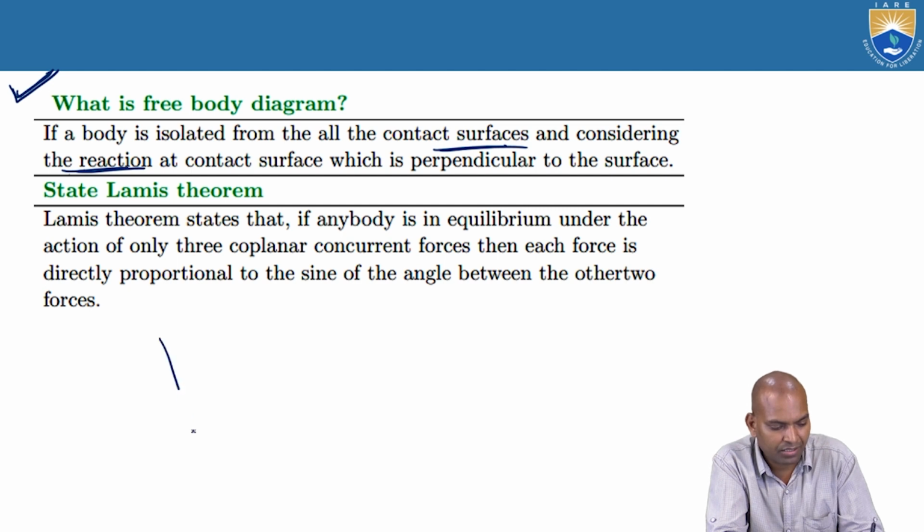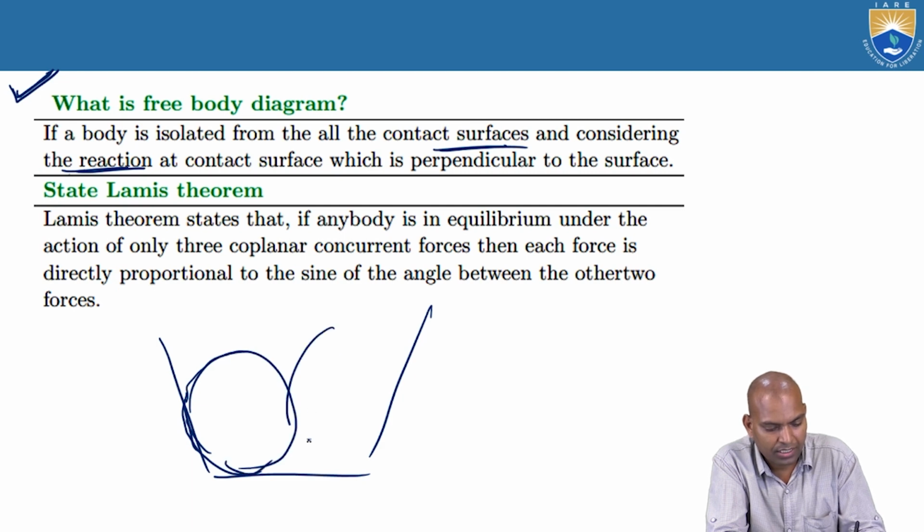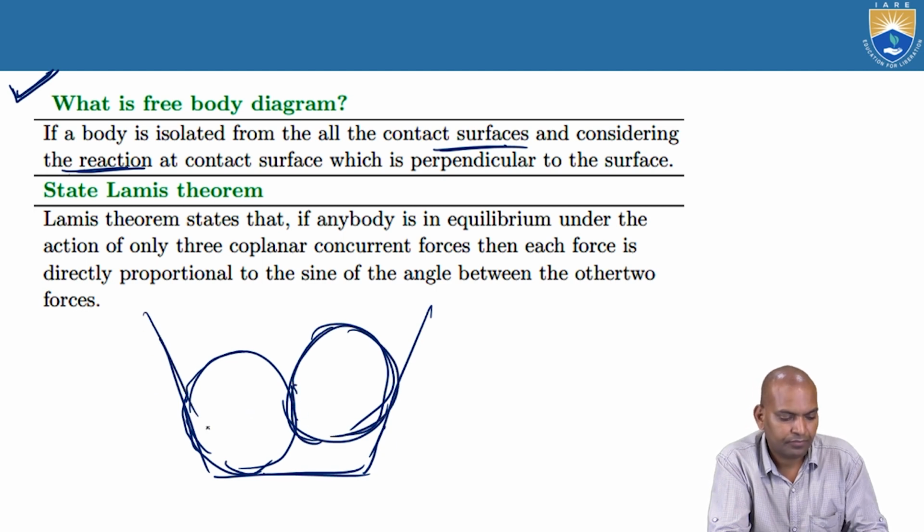Suppose, what is the meaning here? Suppose a ball is placed on a surface here, and another ball is placed on a surface here. It is body 1 and it is body 2. There is a contact point here and here also.